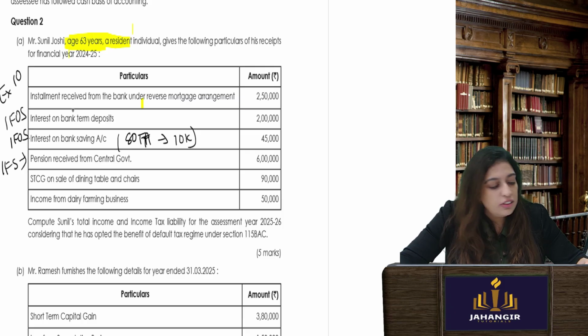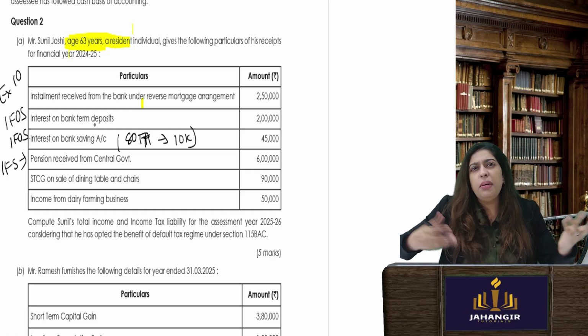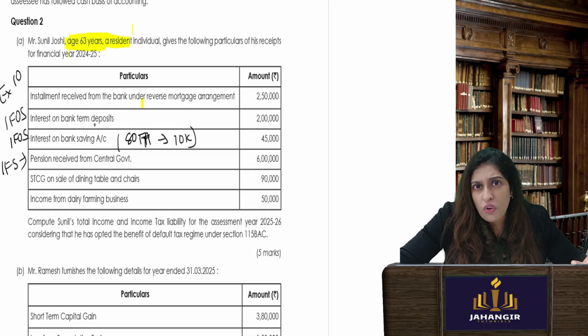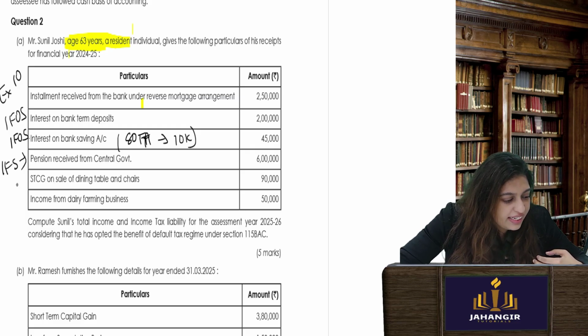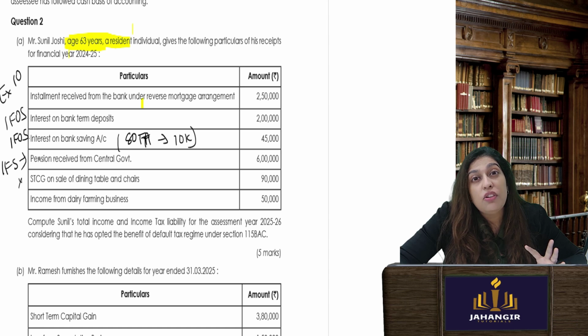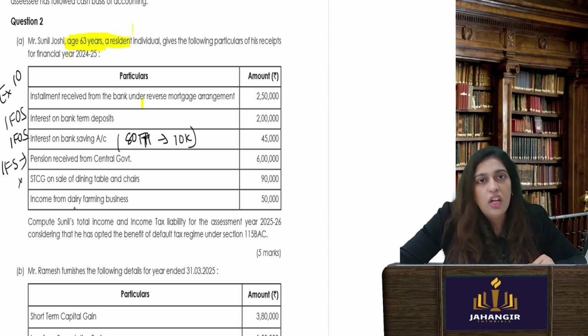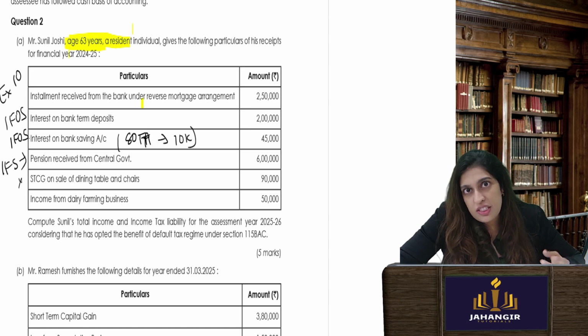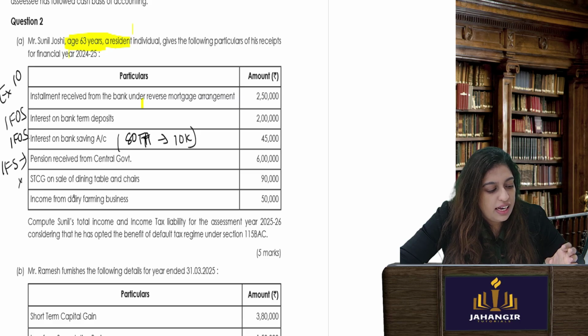So my assumption is my dining table and chair where I'm eating, I'm not making any money out of it, it is my personal asset. So this ideally should not be taxed because I will take an assumption this is a personal asset not subject to capital gains. You can make an assumption. See, now these kind of questions where assumption can be made.